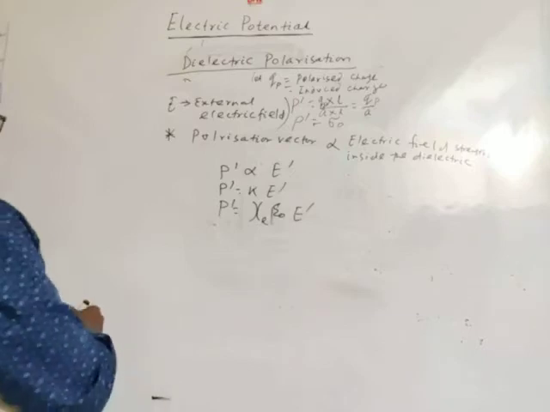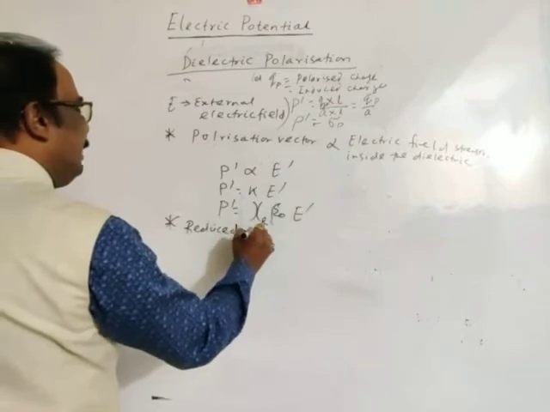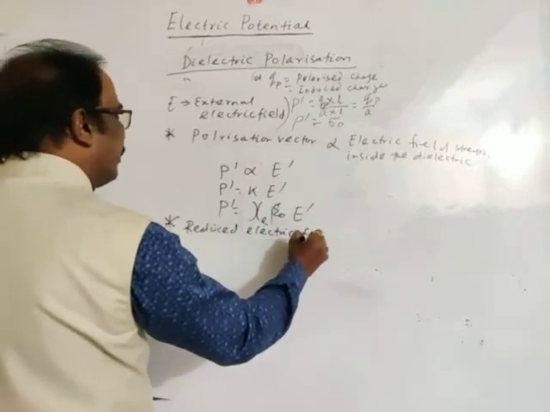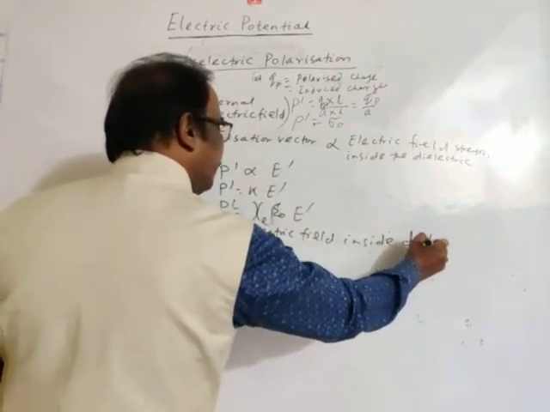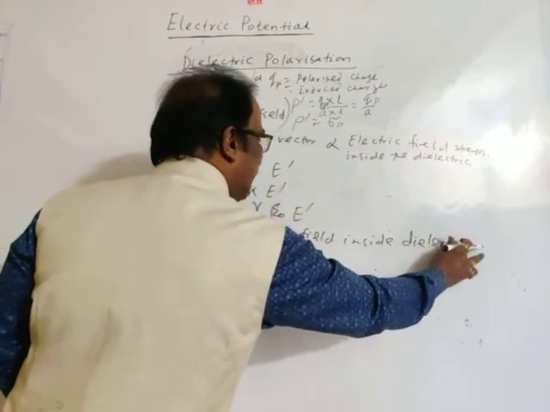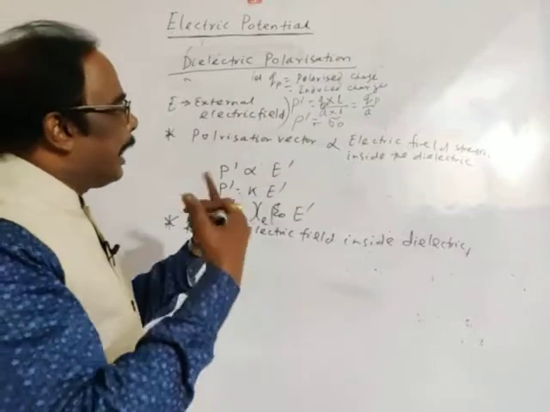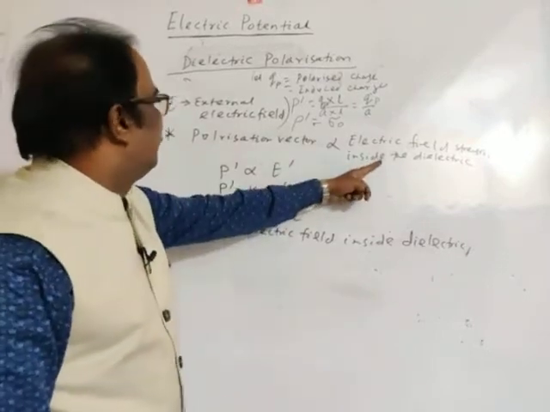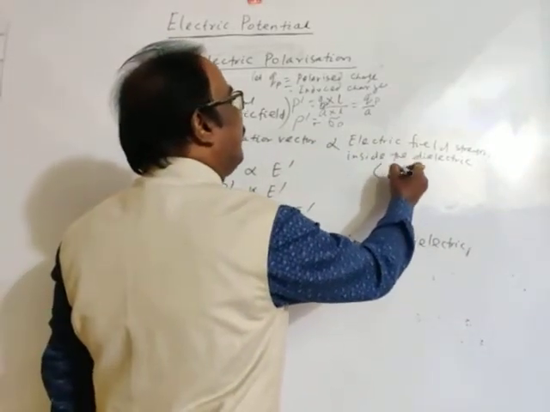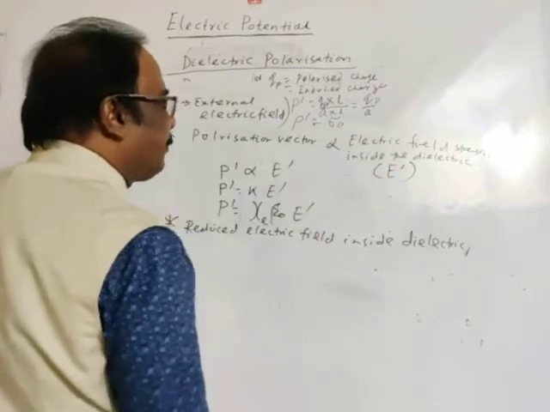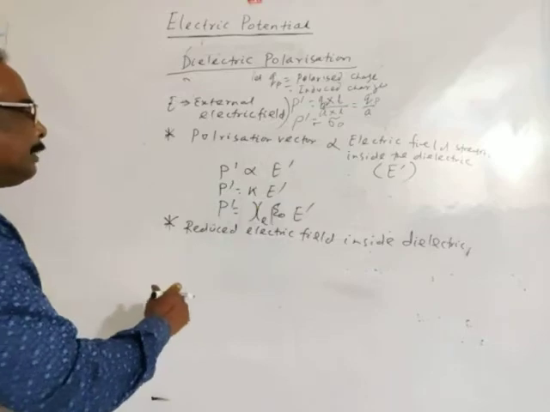Now, next point, the reduced electric field inside the dielectric. See, inside the dielectric there is the original electric field E. Also inside the dielectric there is an electric field, let it be E dash, or the polarized electric field. The electric field strength inside the dielectric due to polarization is E dash.